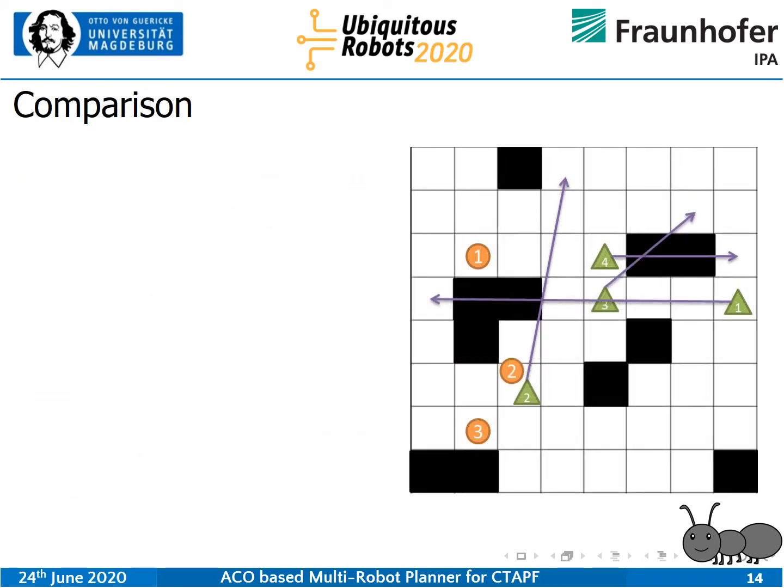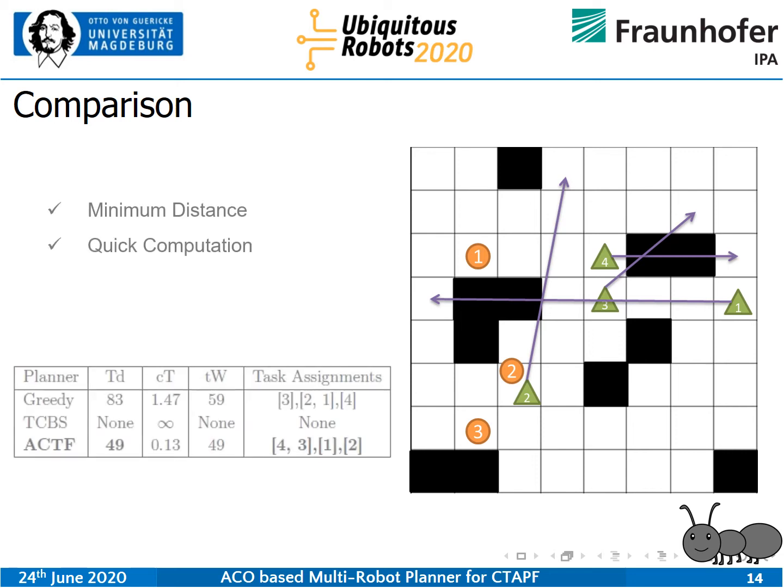For the first comparison, I would just like to do the greedy planner and the ACTF planner, and you can see that there is a whopping amount of total distance saved by using the ACTF planner. There is a whopping 34 travel distance units saved using the ACTF planner in regard to the greedy planner.